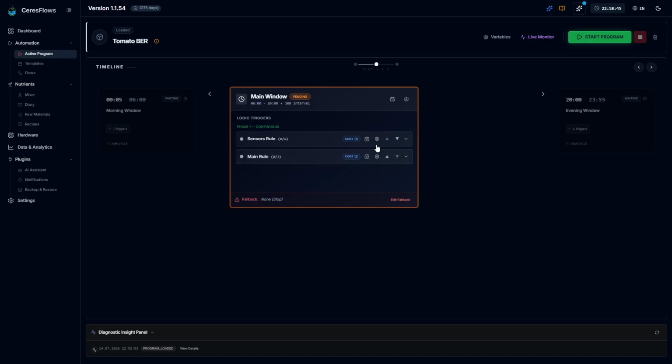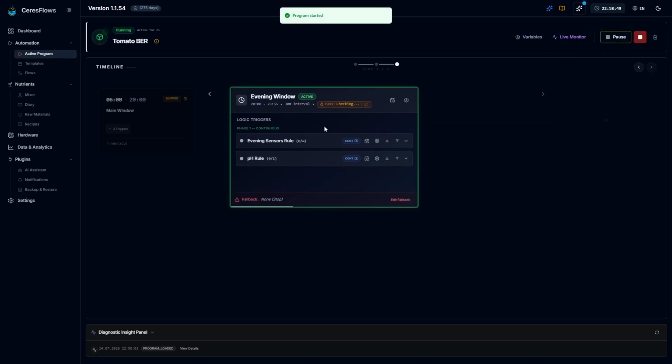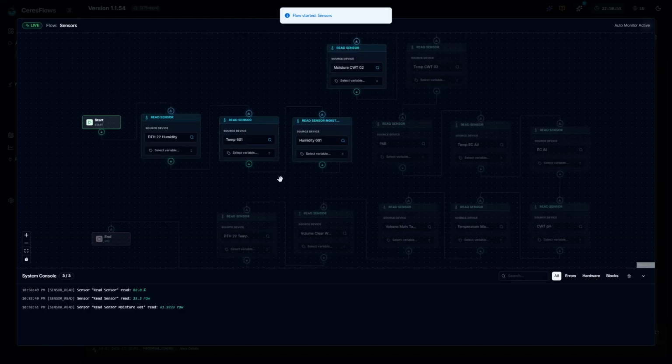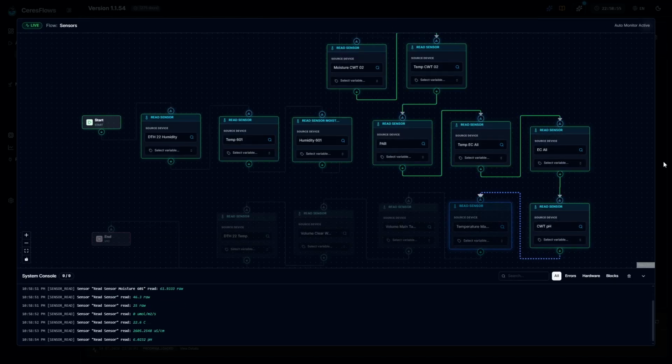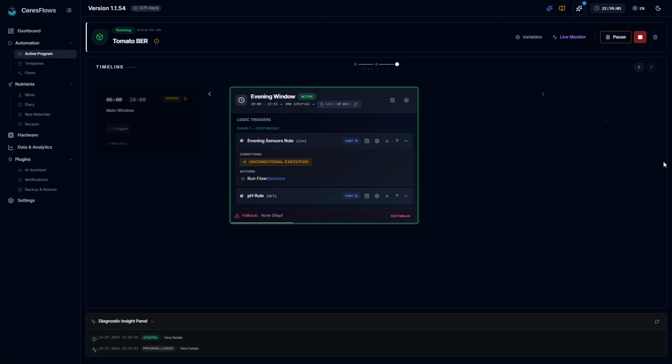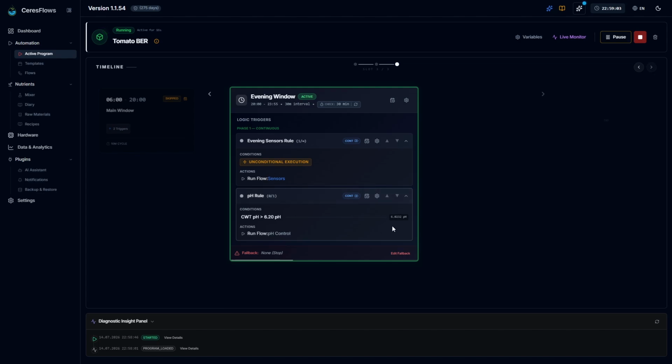To keep this manageable, configuration is organized by time window and trigger rather than as one long list of parameters, so users navigate complex automations with dozens of flows and hundreds of parameters in their real context, not as an abstract list. Once every value is confirmed, the program is ready to launch.